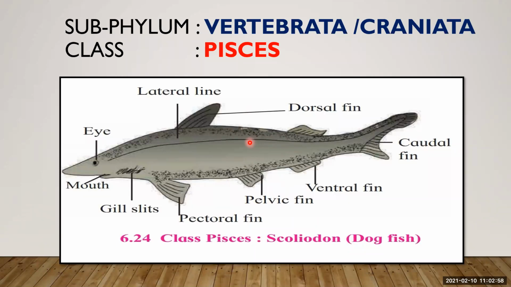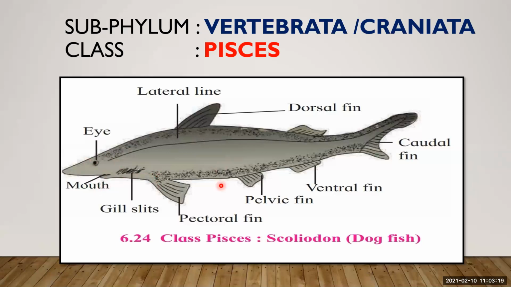Jaw means, as I told you, a set of bones, maxilla and mandible, both upper jaw and lower jaw. The upper jaw is a stationary jaw, which is known as maxilla, and the lower jaw, which is movable, is known as mandible. They have specific organs for respiration.